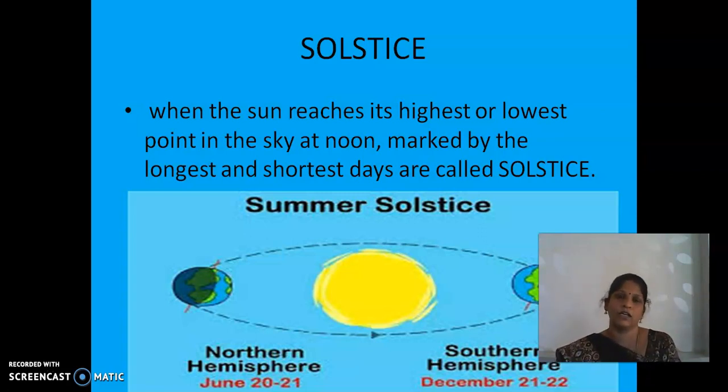You imagine, in summer we receive sunlight from 5:30 itself, till 7 o'clock. So you calculate the duration, it's more than 13 hours. So that is the longest day. Specifically on June 20 to 21, 22 or 23, it extends more than 13 hours. That is the longest day for us.